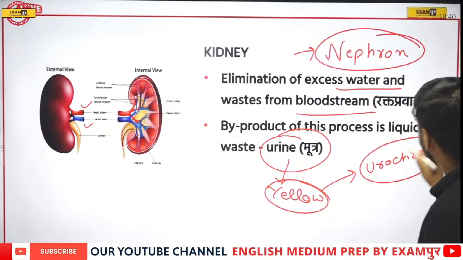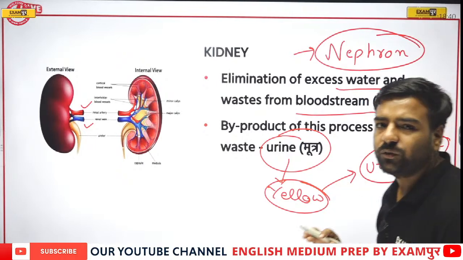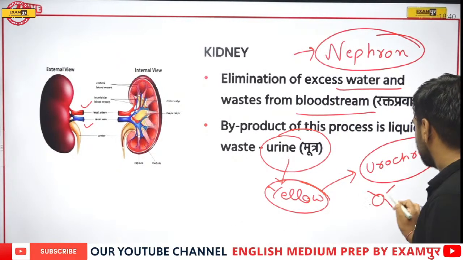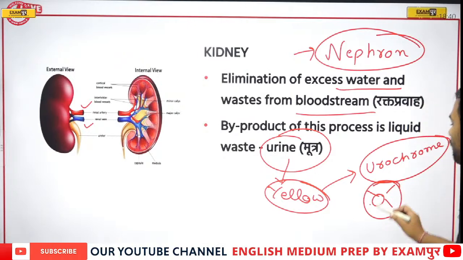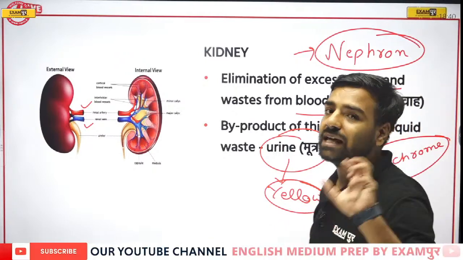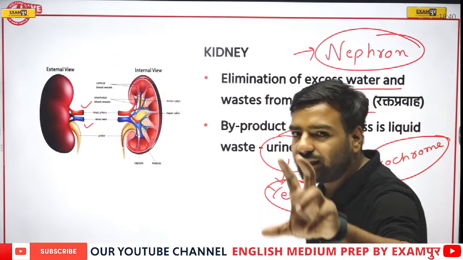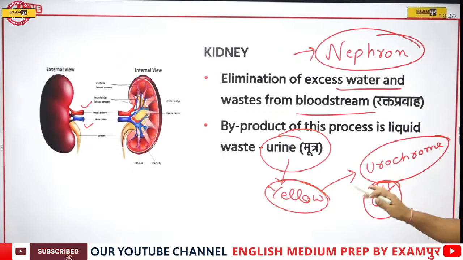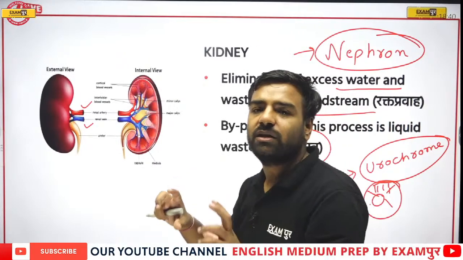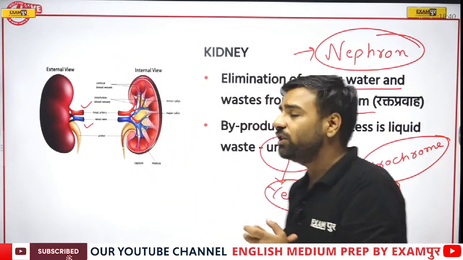Now you can relate it with Google Chrome. You have seen the logo of Google Chrome, correct? In that logo we have one yellow color. So whenever there is a question in the examination, you can directly link it to Google Chrome. That yellow urochrome is what gives the yellow color to the urine.